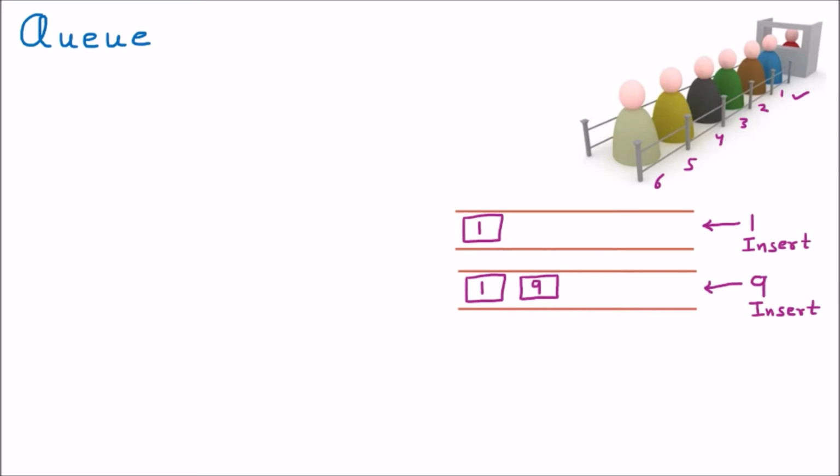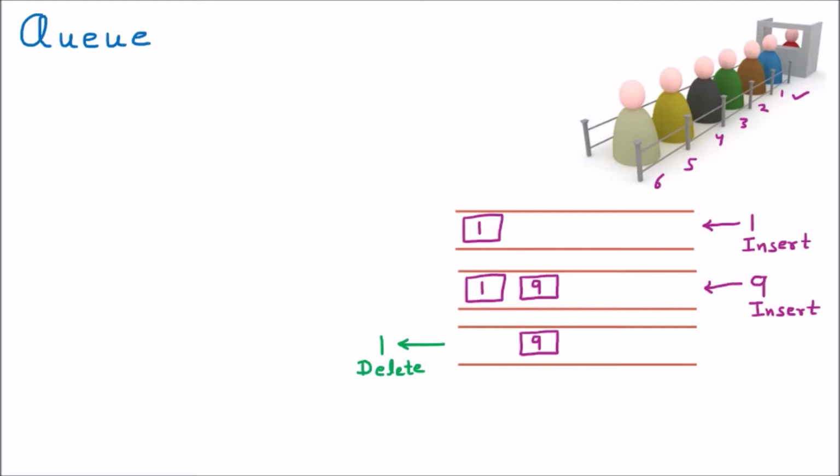Now whenever the turn comes, 1 will be the person who gets the first chance. That means if I say I want to delete an element, then 1 will get the chance for the deletion. So I am making another step for the deletion. This is the next step where I am going to delete the element, and to delete the element I will take it from this side. So the element which will come out will be 1. So 1 will be deleted. The only element present in the queue is 9, because 1 is deleted.